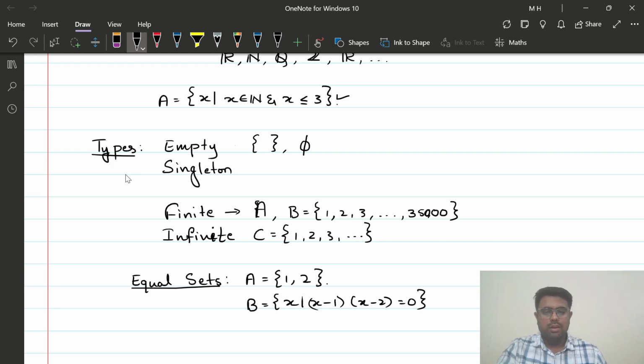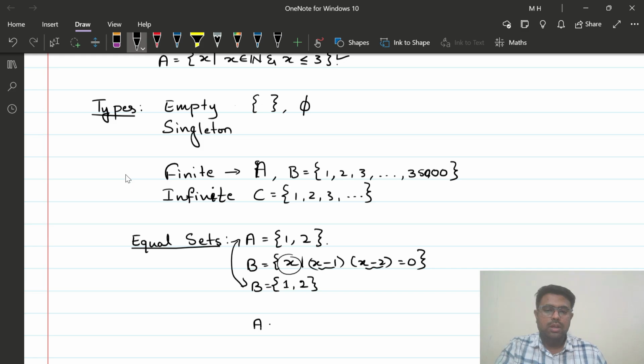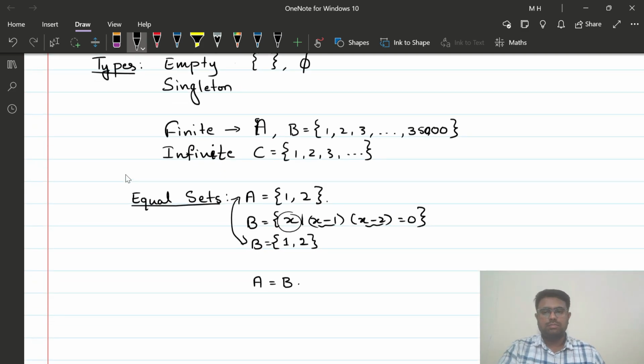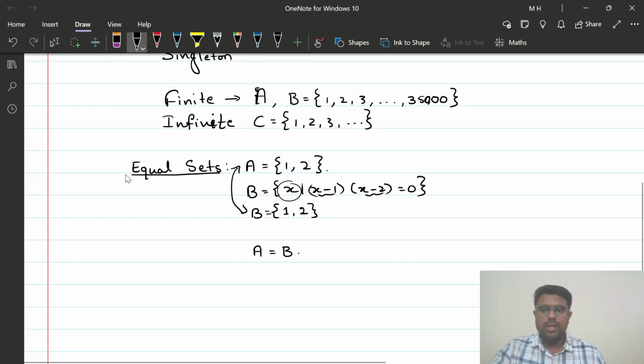This is the rule method, right? So if you build this set, what is it going to be? Either x minus 1 is 0 or x minus 2 is 0. So x minus 1 equal to 0 means x equal to 1, and x minus 2 equal to 0 means x equal to 2. So the set of all x which satisfy this rule is x equal to 1 and x equal to 2. Here you can see A and B have the same elements, that is 1 and 2, so I can say A is equal to B. So I can say that two sets A and B are equal only when they have the same elements, right? This is what equal sets are about.